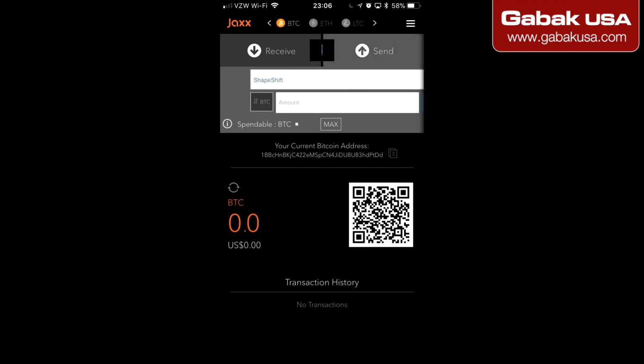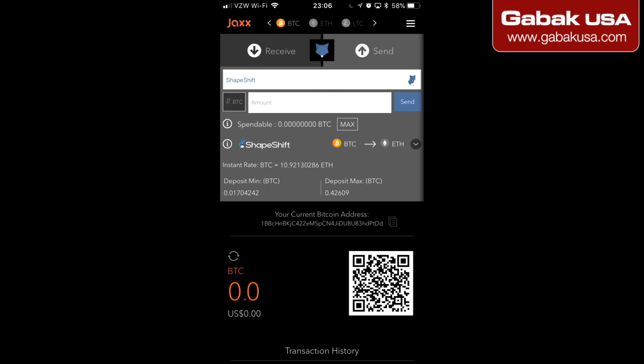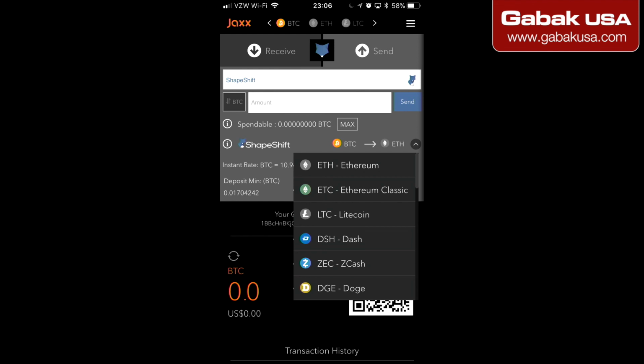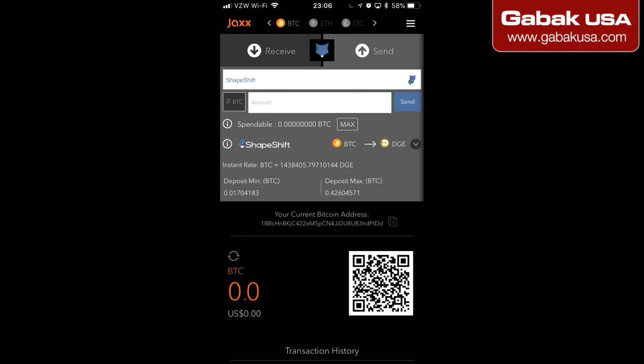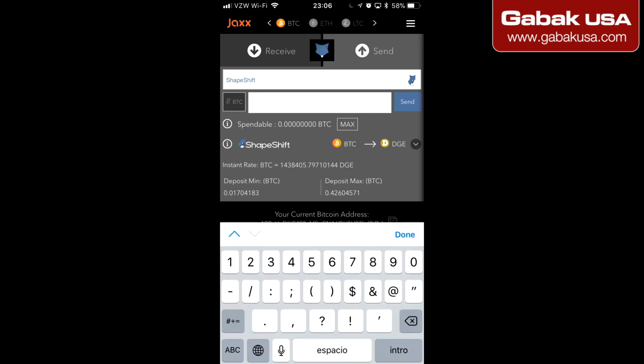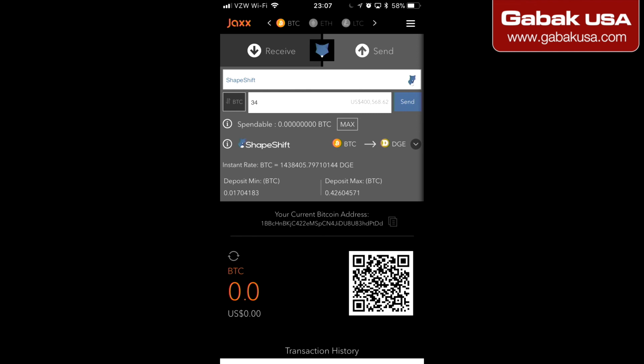If you tap on the Fox, you can choose whatever, let's say from Bitcoin to Litecoin, or something else like Doge. You put the amount, and then you press send, and that's it. It will change automatically from one account to another. It will do all the exchange by itself, very easy. So that is how you use it.